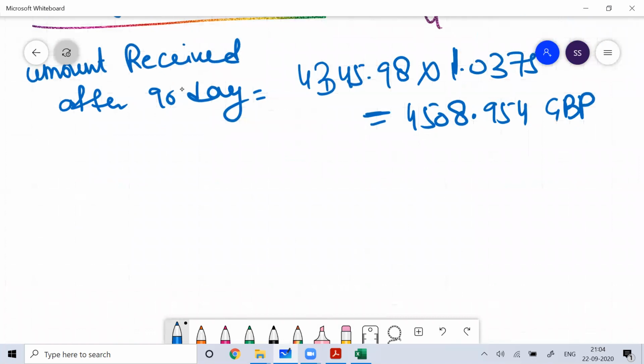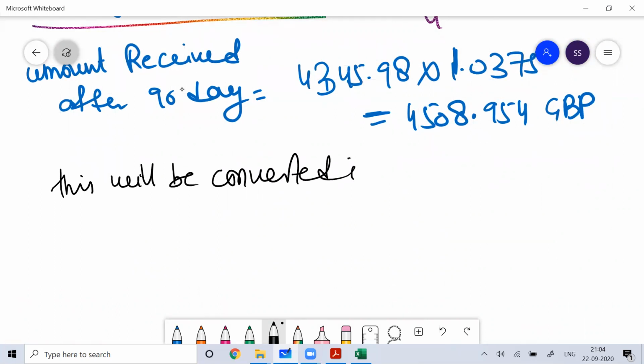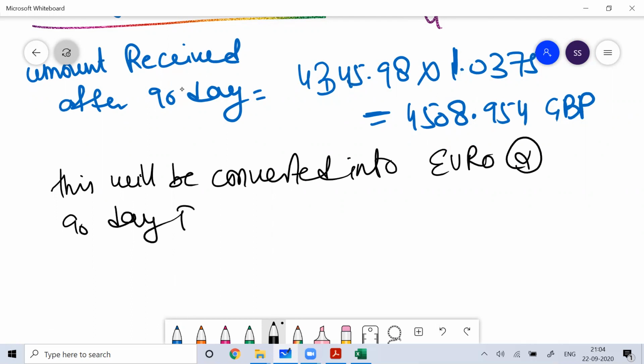This will be converted into euro at the 90-day forward rate. So you have covered the risk beforehand by taking an offsetting position in the derivative market.